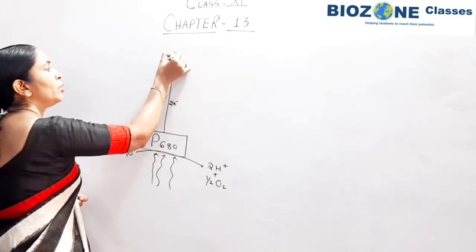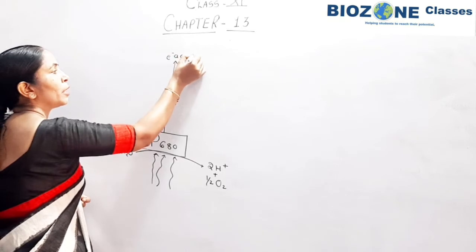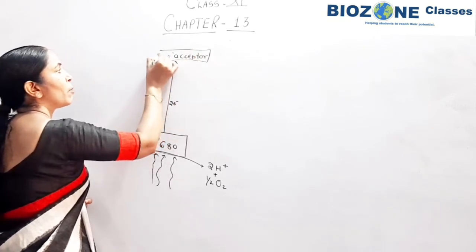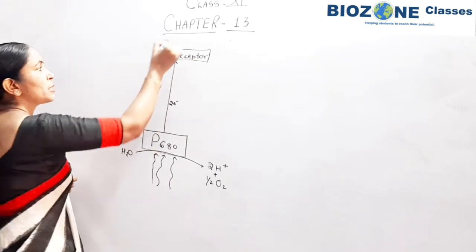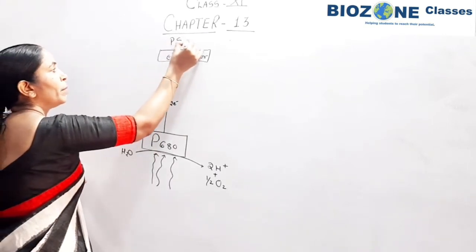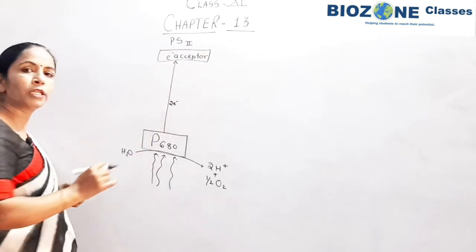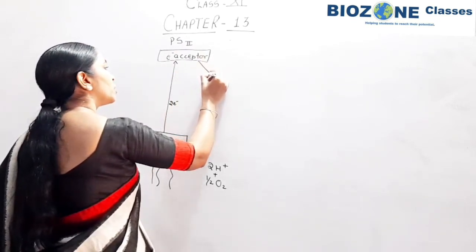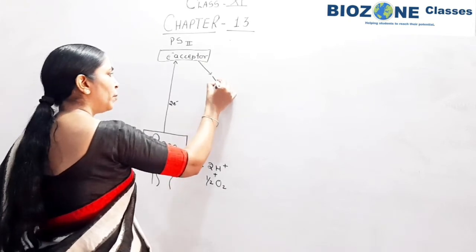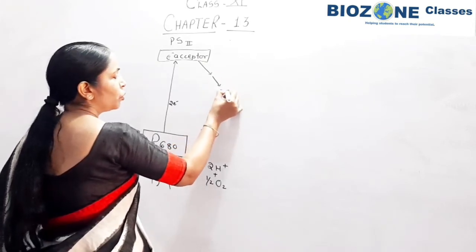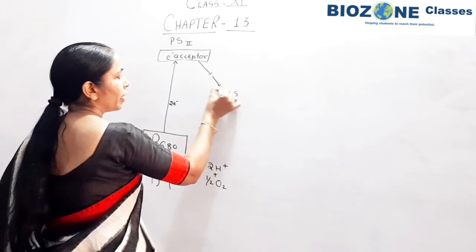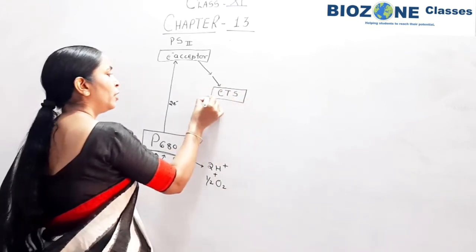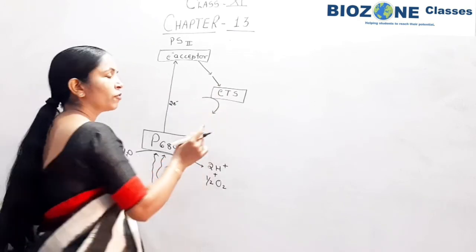Here we only mention the electron acceptor. This flowchart of NCERT is very important for the diagram based question, and above here the PS2 is mentioned. So this part you remember, from the electron acceptor the electrons are one by one transported to the next electron acceptor of the electron transport chain. During this electron transport chain,